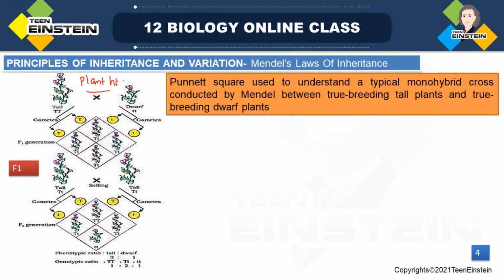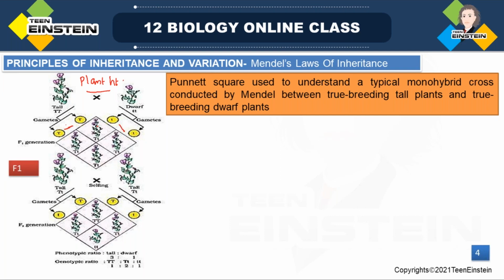So these tall and dwarf were pure lines. Mendel selected pure lines for his experiment. These pure lines formed gametes, similar type of gametes: capital T here and small t here. Okay, the dominant allele here and the recessive allele here. These gametes fuse to form the new combination in the F1 generation. Here you can see the gametes. These are from tall and these 2 are from dwarf, and these form the new combination in the F1 generation.